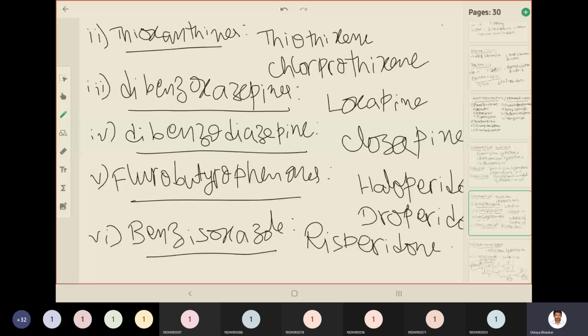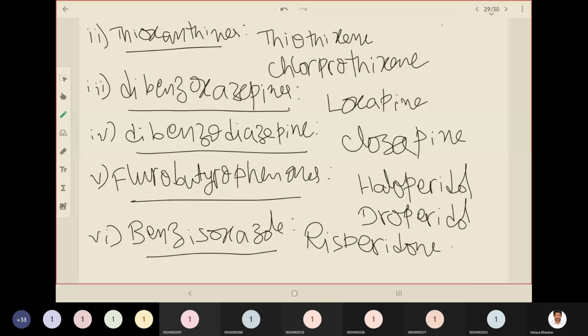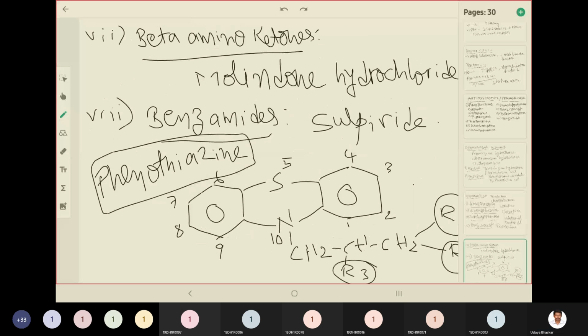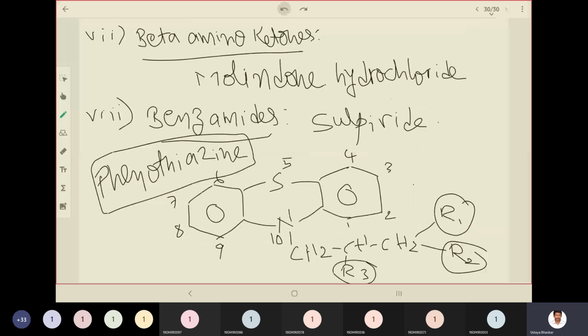And the examples for thioxanthines include thiothixene, chlorprothixene. And for dibenzoxazepines, the example is loxapine. Dibenzodiazepine, clozapine. Fluorobutyrophenones, examples haloperidol and droperidol. And benzisoxazoles example is risperidone. And if you see the example for beta aminoketones, molindone hydrochloride and benzamides sulpiride.